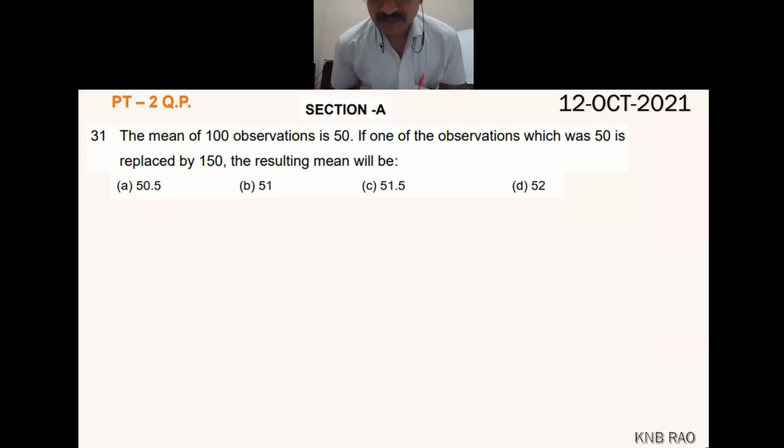Read the question. The mean of 100 observations is 50. Correct. If one of the observations which was 50 is replaced by 150, the resulting mean will be? This sort of question is very important. Let's take NTSC.